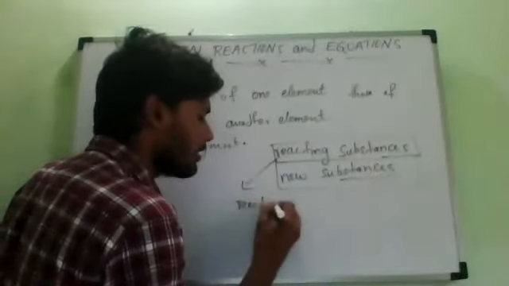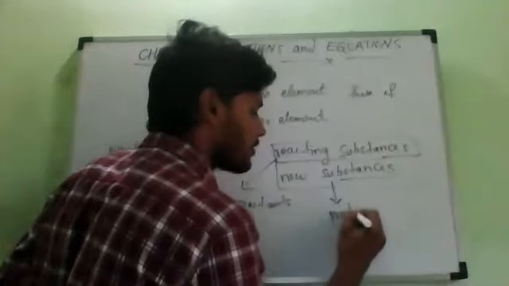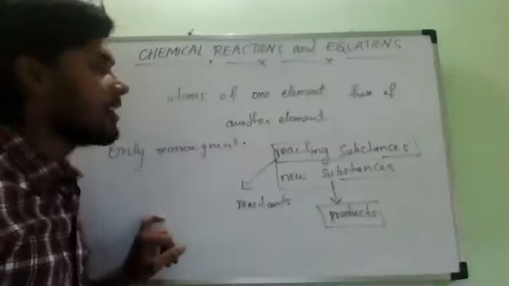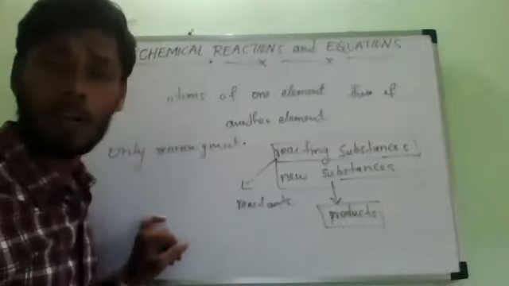What do we call them? Reactants. As well as the new substances are called products. What do we call them? Products. Understand? So now let us make a definition for this, because I cannot just say that the reacting substances are called reactants and the new substances are called products.